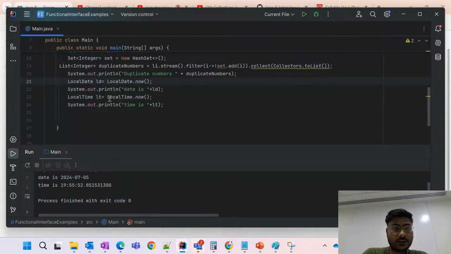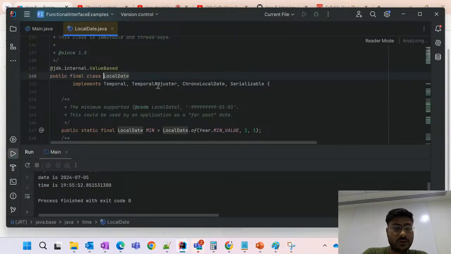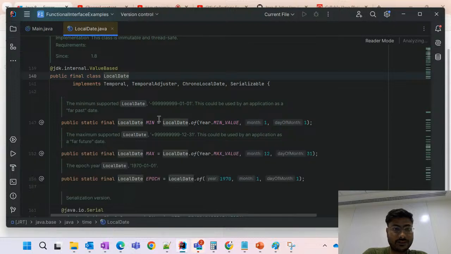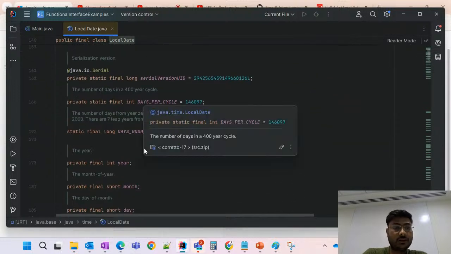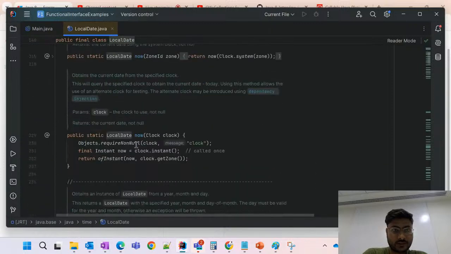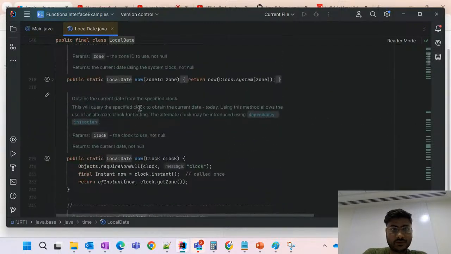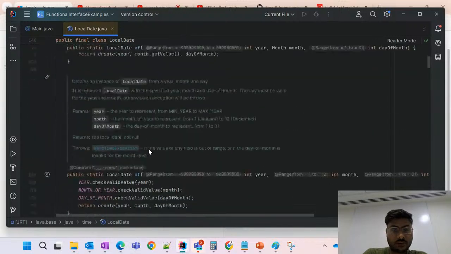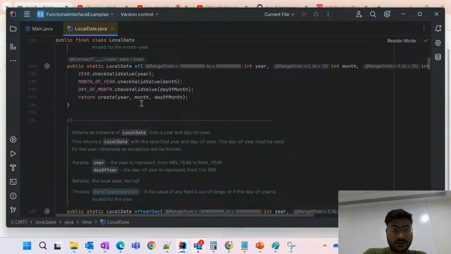You can also go inside this LocalDate and check whatever methods are there. You can just go through that and see. Okay, LocalDate.now, like that we are getting. So here is the overridden method, the overloaded method, with parameter zone ID and the clock. Like that we can do more things with these kinds of methods.